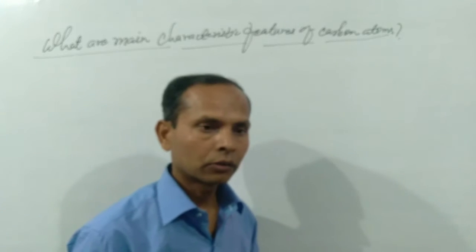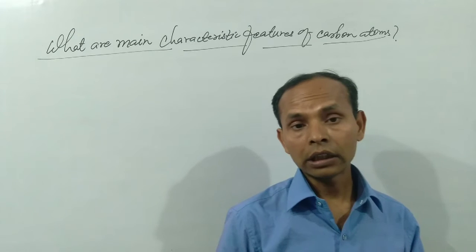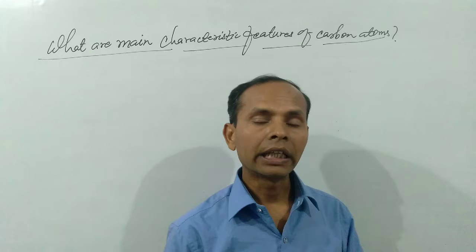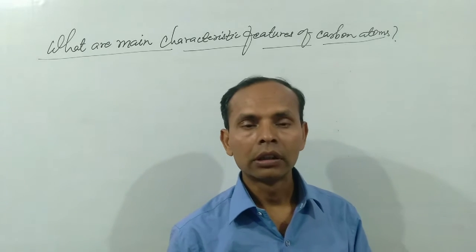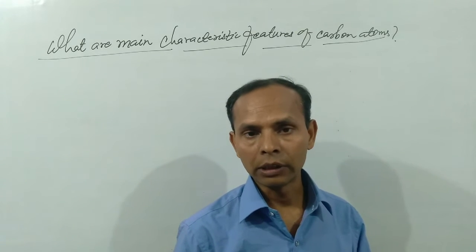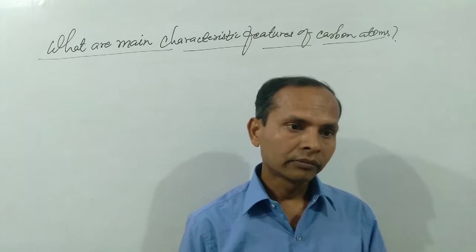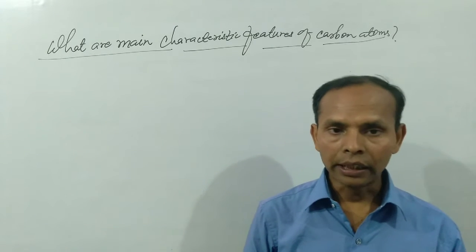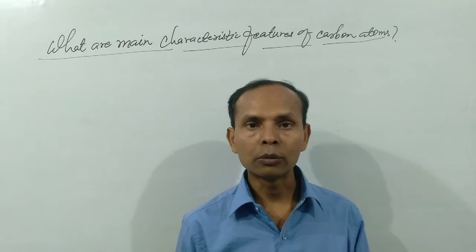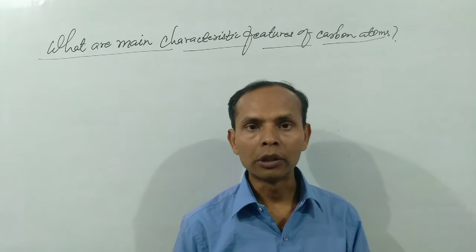According to scientists, we have over 35 million organic compounds, and such a huge number of carbon compounds have their special formula. They have their special names. They have their special type of preparation, properties, synthesis, isolation, manufacture, and functions as well. So a question arises: what is the property of carbon atom that helps it to form a large number of compounds? So today we have to discuss the property of carbon atom.